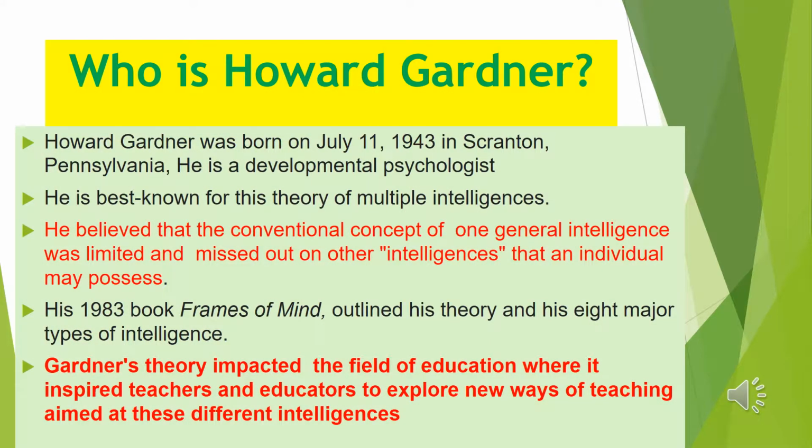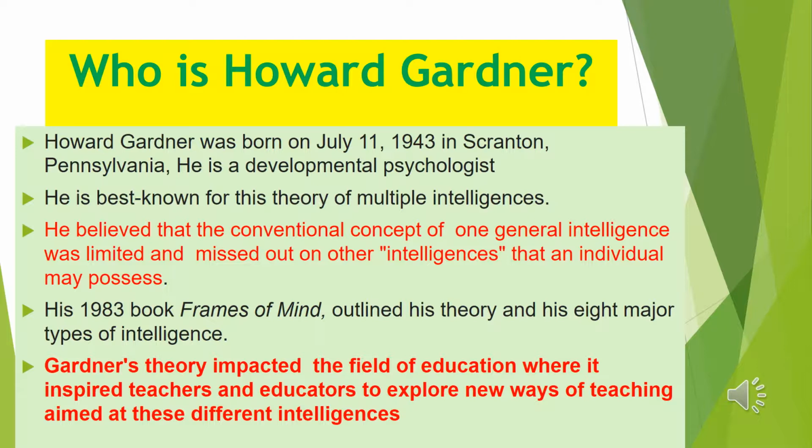My students often ask if there are any American psychologists, and I always point them to Gardner. Howard Gardner was born on July 11th, 1943, in Scranton, Pennsylvania, and he's a developmental psychologist. He is best known for his theories on multiple intelligences.